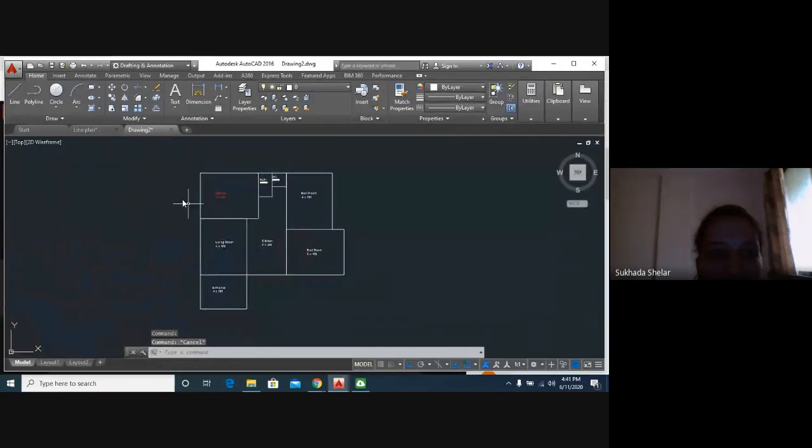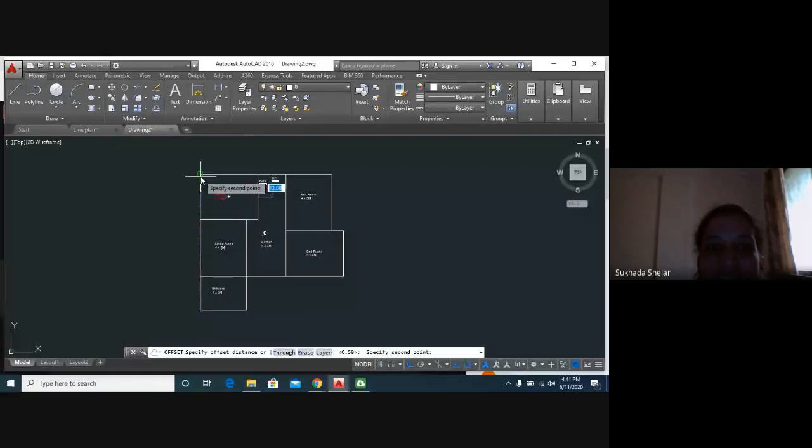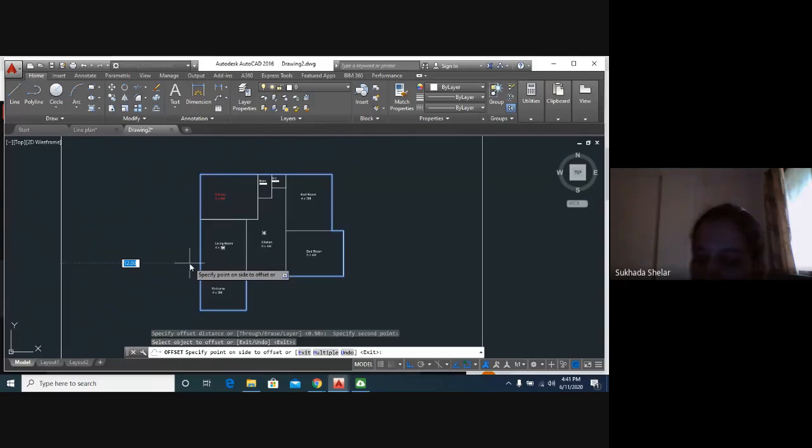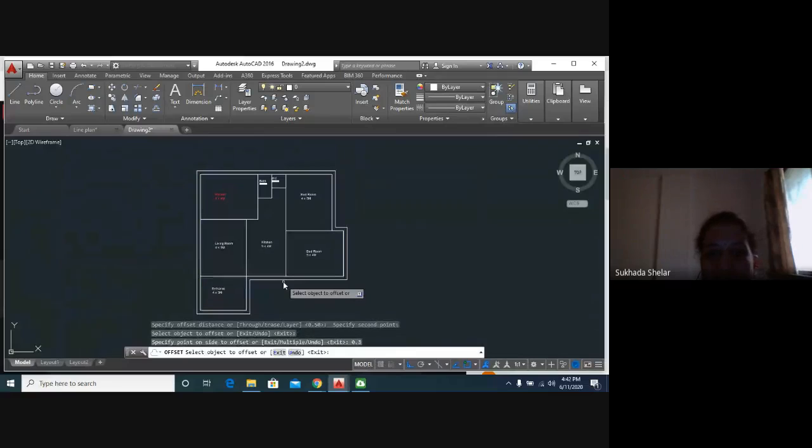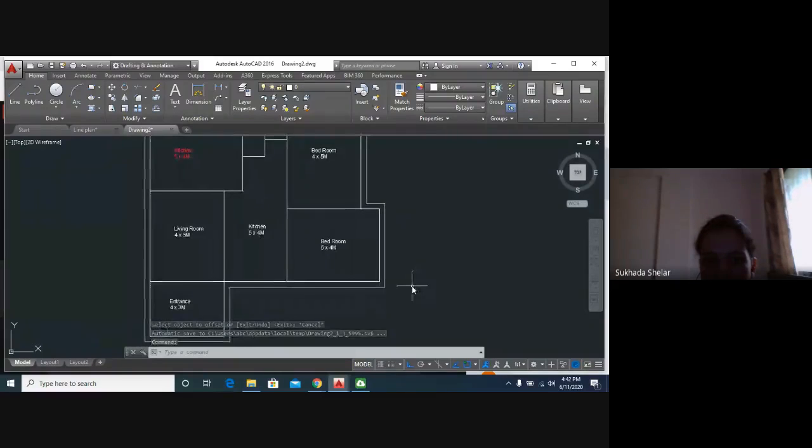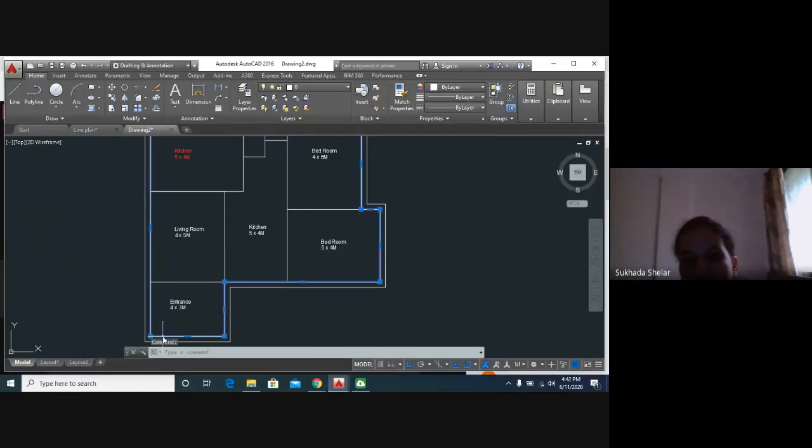Okay, so I will select offset command, then I will just click on any 1 point or any 2 point and select object, and it will ask you for the distance. I will just type 0.3 and it will give the offset. Can you see the offset line? The plinth line of our house, right? After our work, we can also delete this polyline, or we can keep it, whatever.